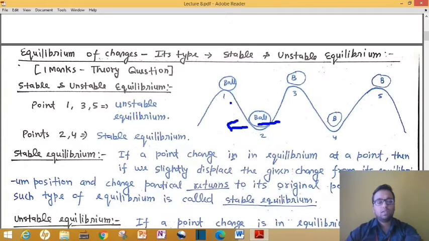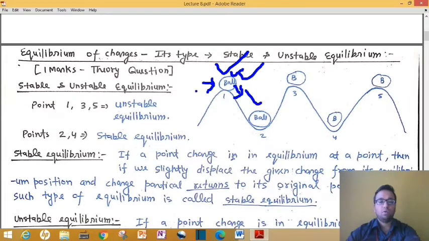So here, as you can see in this picture, we have one ball that is kept at point 1. If I apply some force on this ball towards right or towards left, then you can imagine that this ball will go towards left or right according to the direction of applied force, and it will never come back to its initial position. Such type of equilibrium is called unstable equilibrium. Okay.